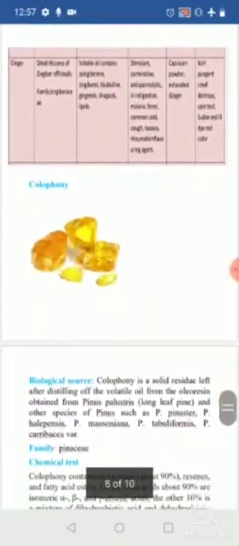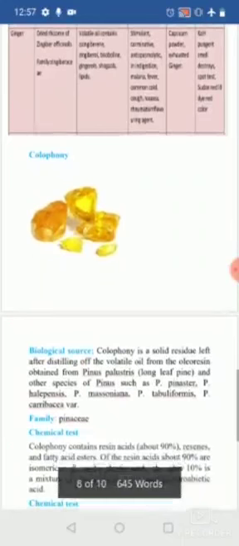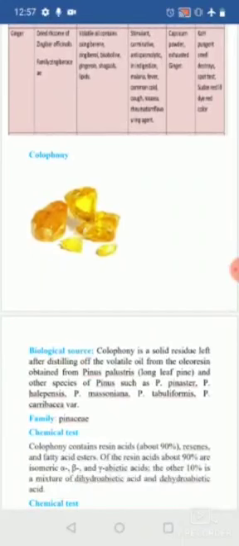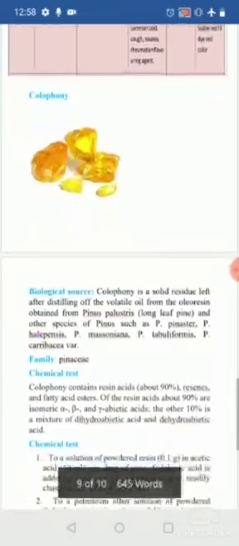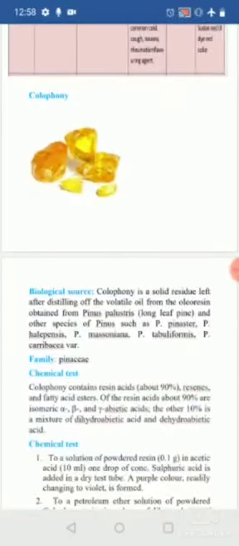Next, the last drug is the colophony. When coming to the biological source, it is the solid residue which is left after distillation of the volatile oil from the oleoresins obtained from the species Pinus. Or in simple words, it is the oleoresin obtained from pine species, that is Pinus palustris. You can write others also, but the main is, you can write it is obtained from the various species of Pinus. When coming to the family, it belongs to the family Pinaceae.